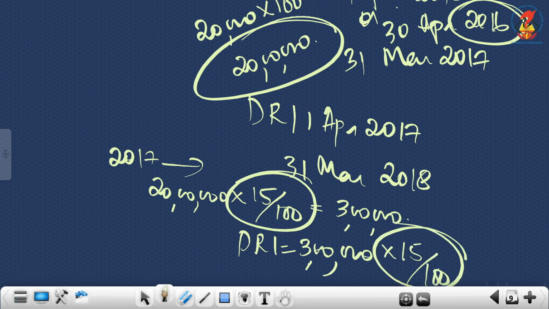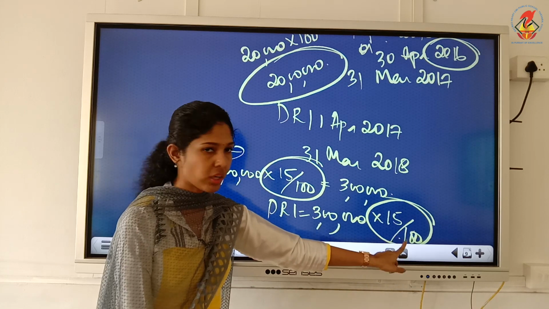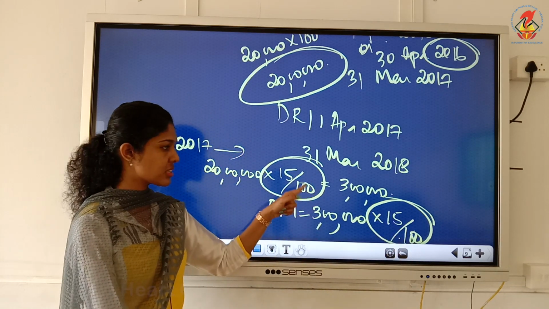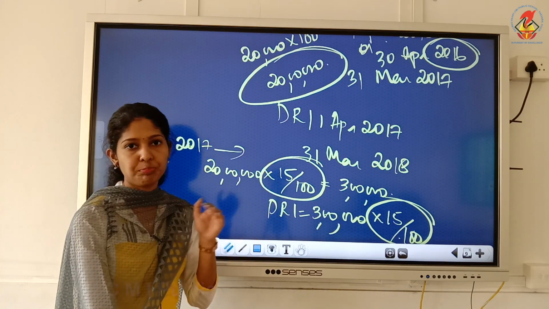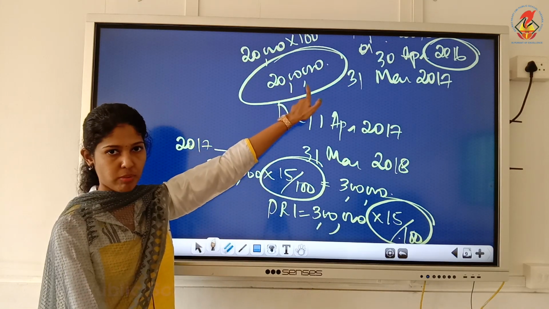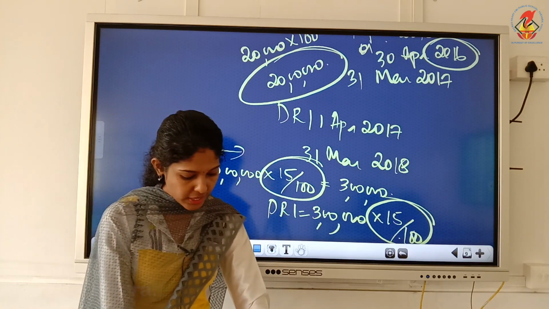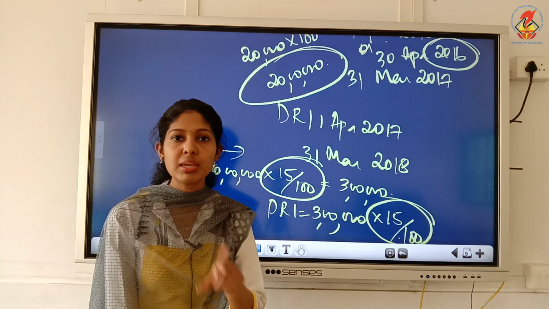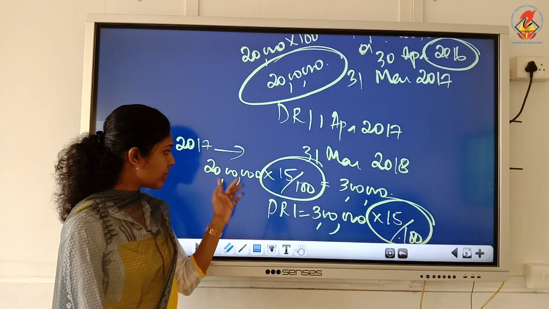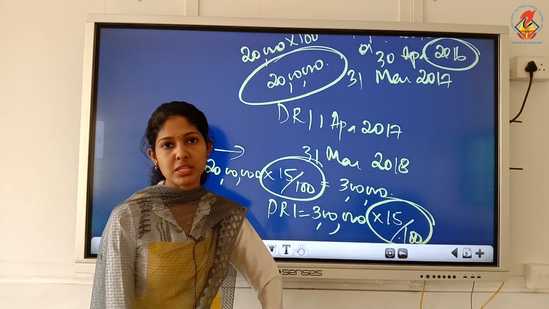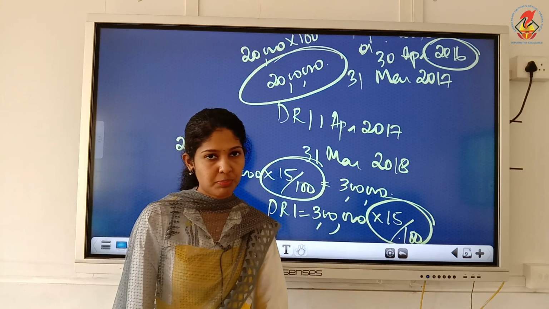Here, accidentally, these two became 15. This is not the rule. What we wrote here, the second one what we wrote is the rule of DRI. Understood? What is this 3 lakhs? That is the amount you are going to redeem this year. Altogether it was 20, but this year we are redeeming only 15. Next year how much we are redeeming? Next year we will be redeeming 25%. So next year it will be 20 lakhs into 25%. Then you will compute 15%, which is the basic rule.